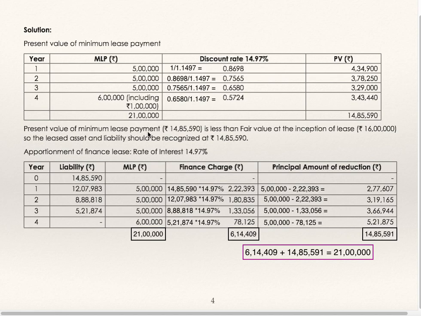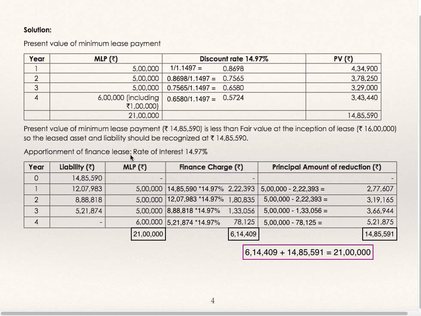Present value of minimum lease payment 14,85,590 is less than the fair value at the inception of lease, which is 16 lakhs. So the leased assets and liability should be recognized at 14,85,590 in the books of lessee.